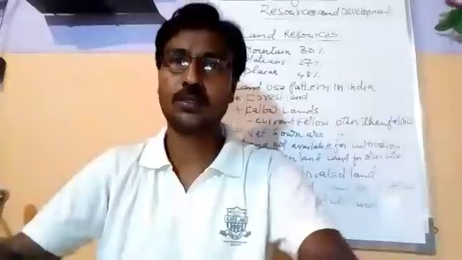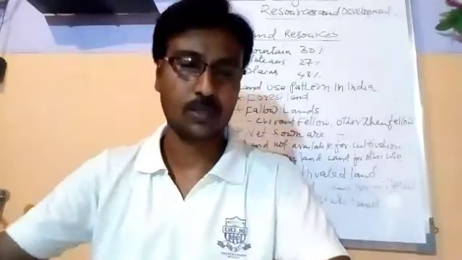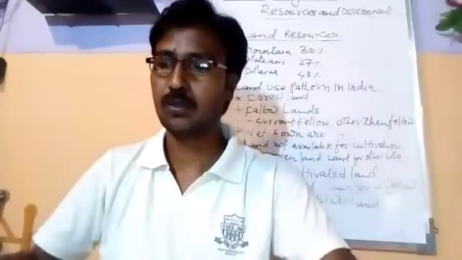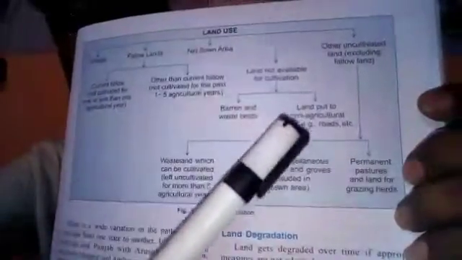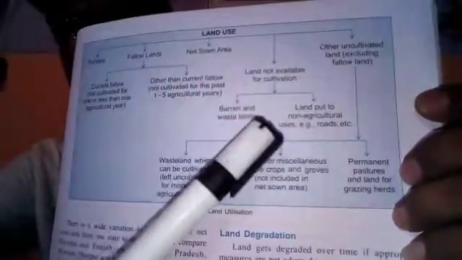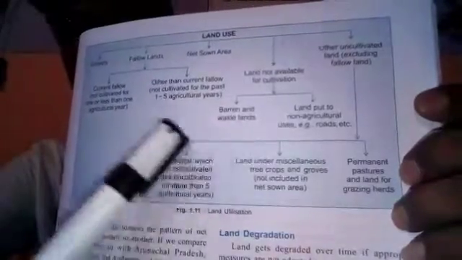I hope you understood, students. So that was the land use pattern in India. In your book also it is given, the graph is given, the table is given. You can easily understand from here the classification of land in India and what type of land and how many types of lands are there in India. So that is the land use pattern in India.